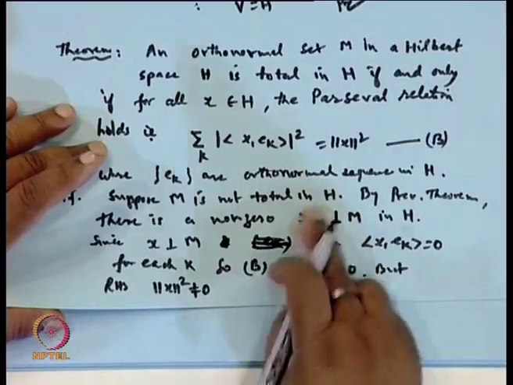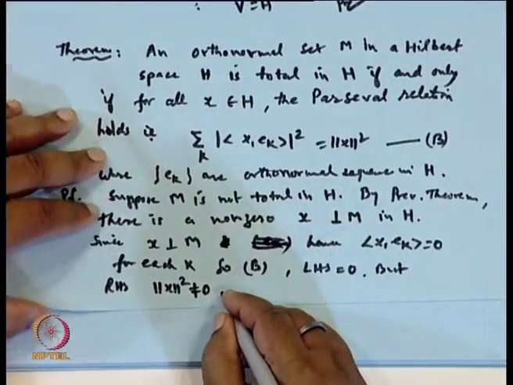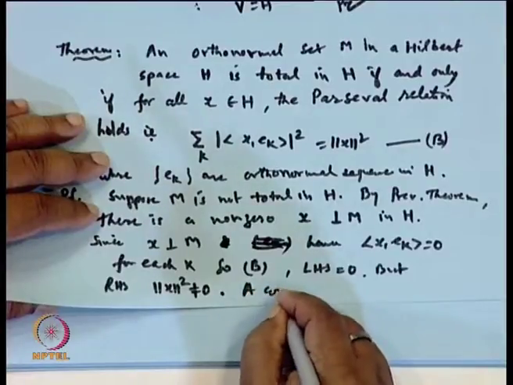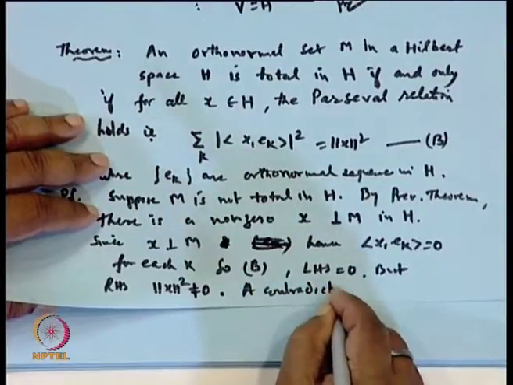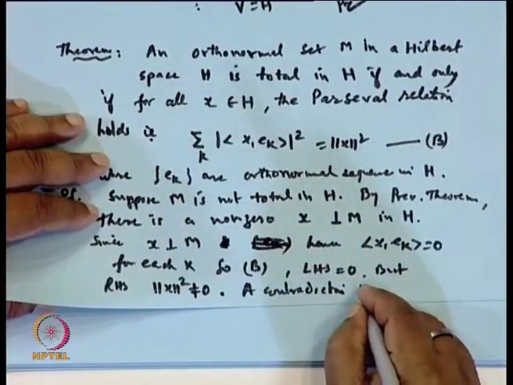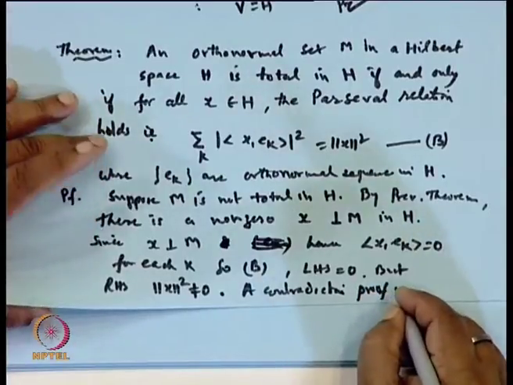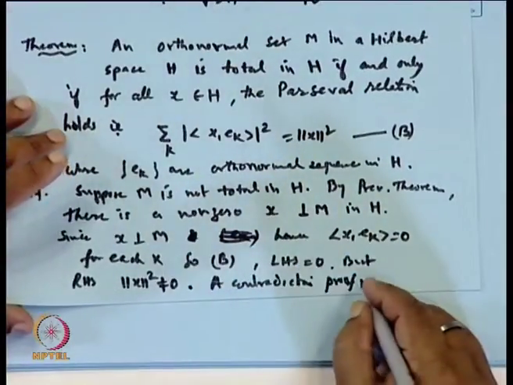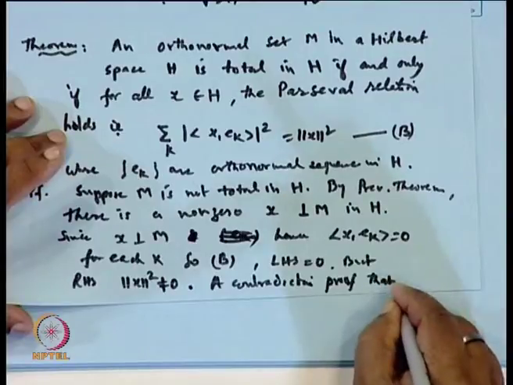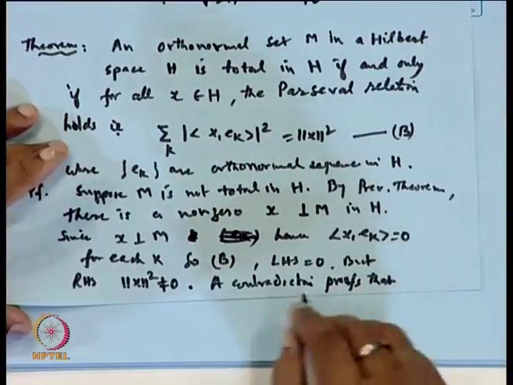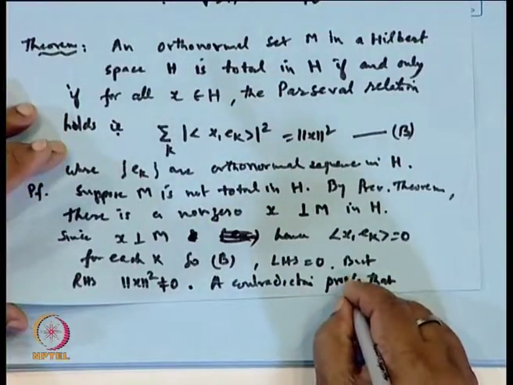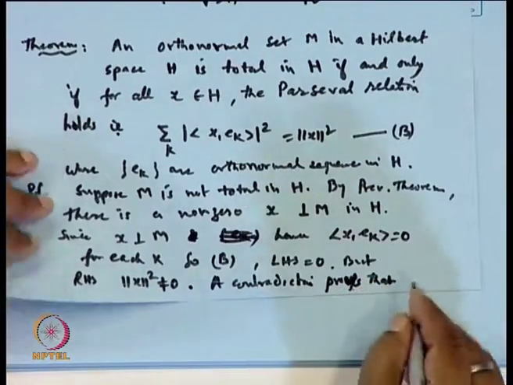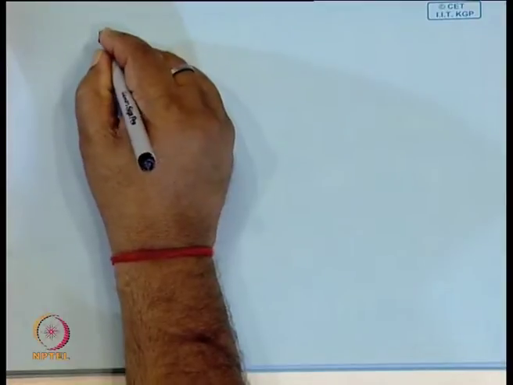So a contradiction proves that the Parseval relation holds, that B holds.